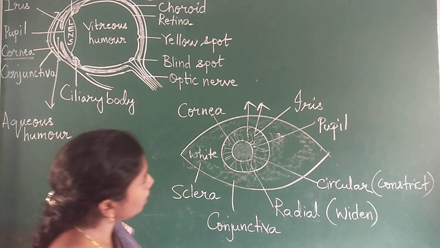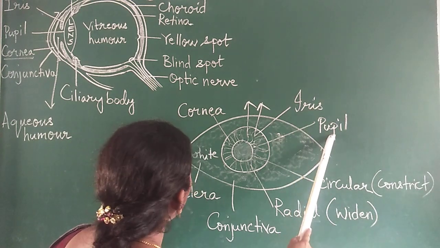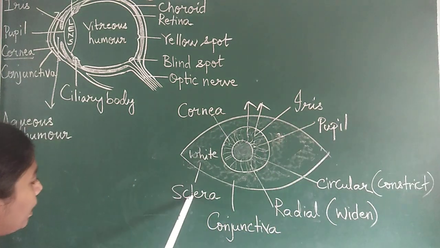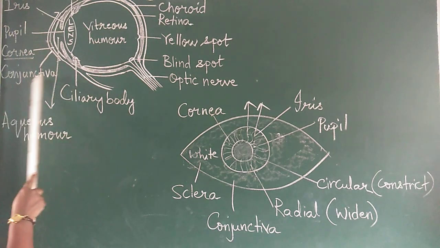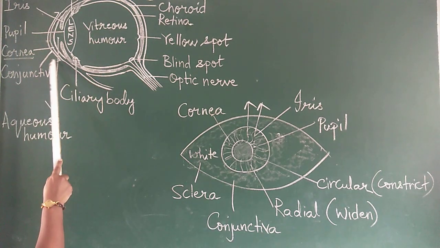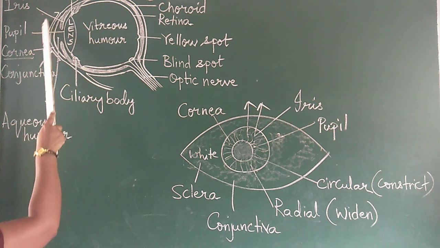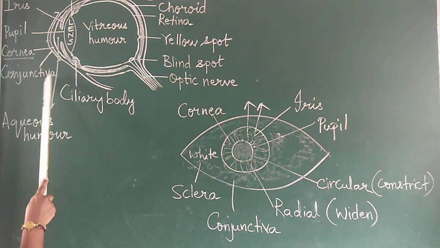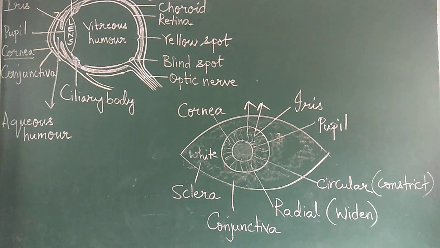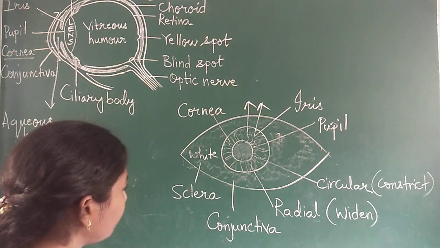Then what are the other parts? That's all: iris, pupil, cornea, sclera and conjunctiva. See this conjunctiva, the outermost one. The outermost layer is called the conjunctiva. So these are a few parts of the eye.